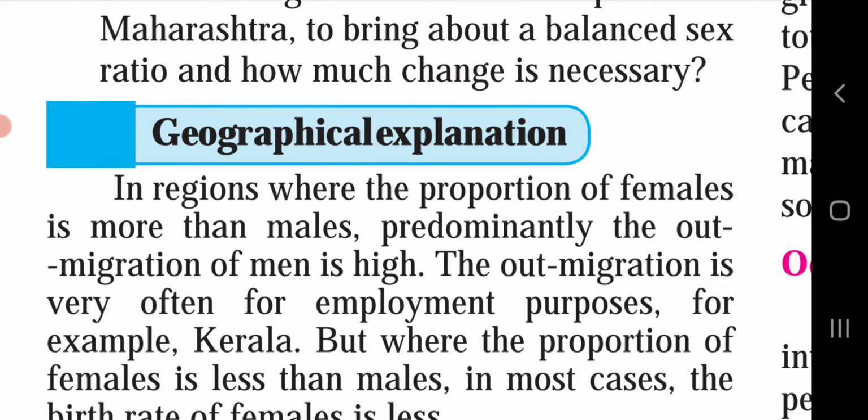Geographical explanation. In a region where the proportion of females is more than males, predominantly the out-migration of men is high. The out-migration is very often for employment purposes. In such an area, the migration of men is maximal because they have to move from one place to another in search of jobs.